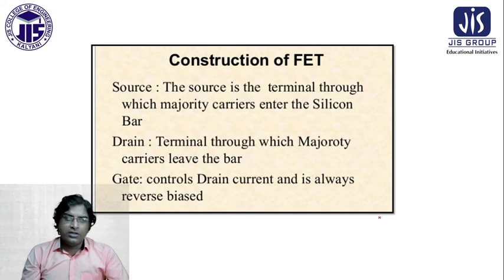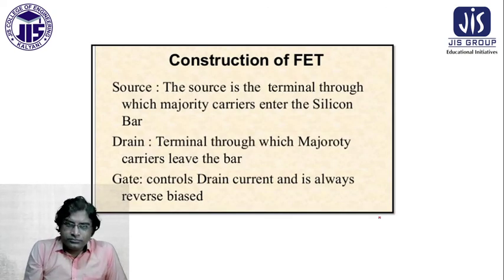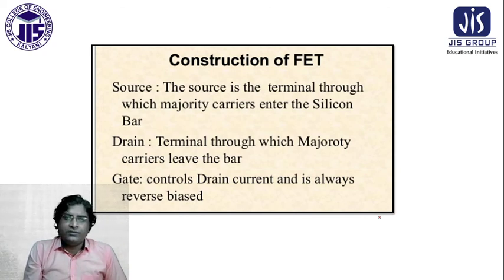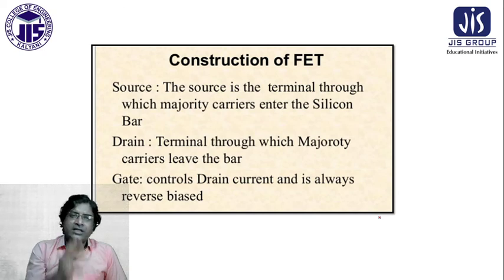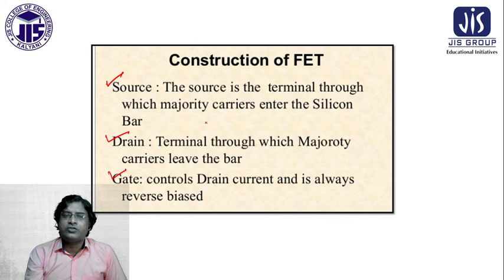Okay, so the construction of the FET, this is very important for us. There are three terminals in the FET: one is the source terminal, another is the drain terminal, and another is the gate terminal. The source is the terminal through which the majority carriers enter the silicon bar.